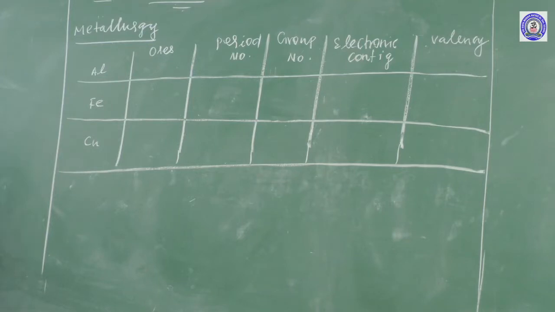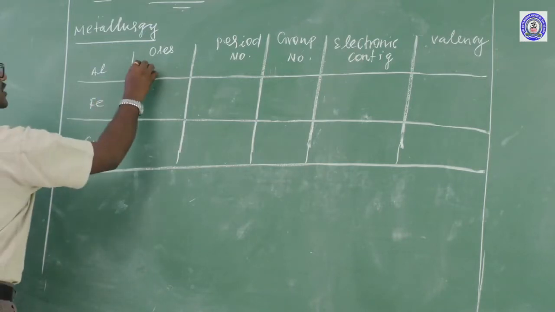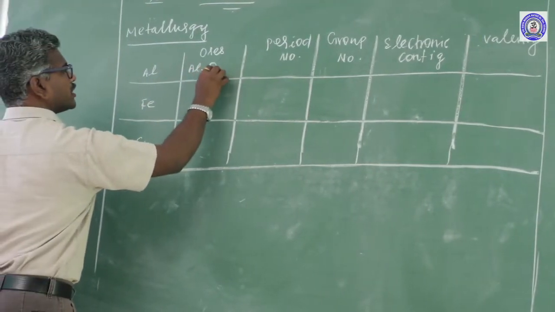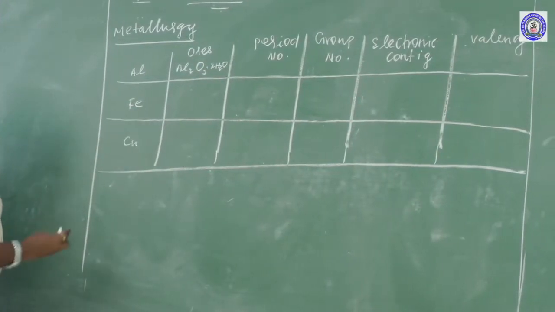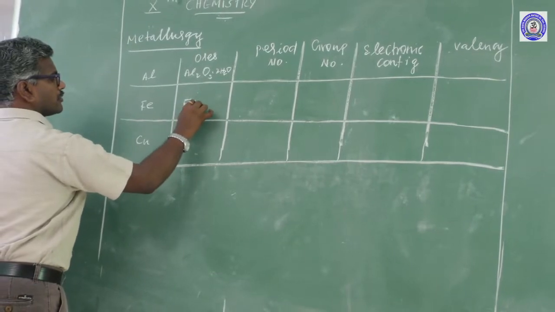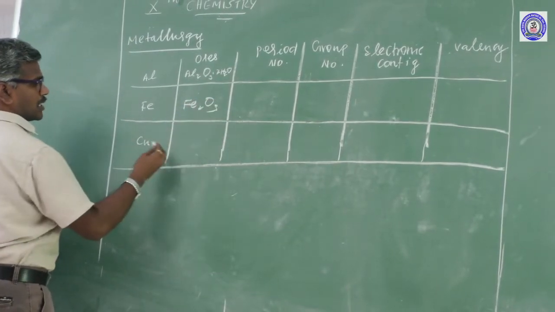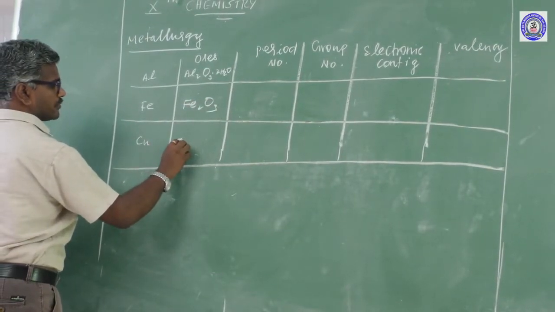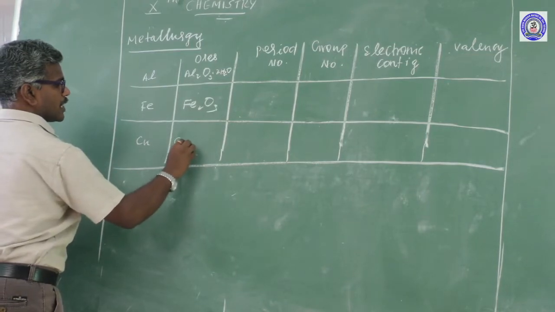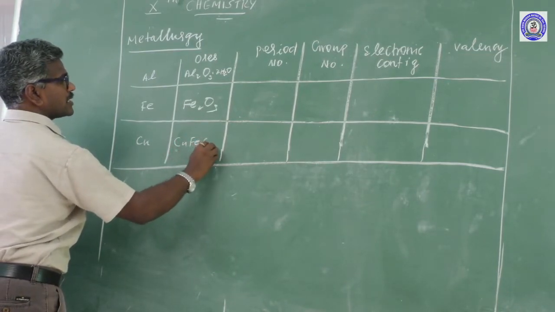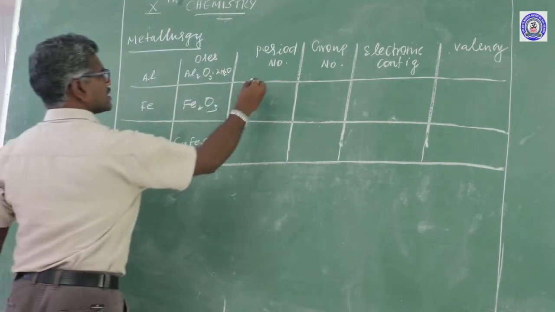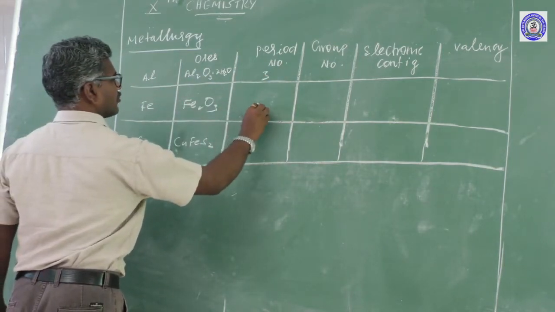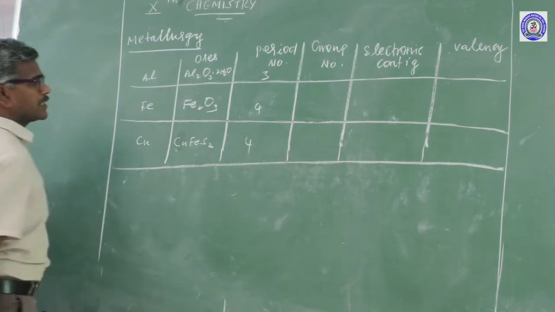First one is aluminium. Major ore Al2O3 . 2H2O. Iron. Major ore Fe2O3. Copper. Major ore CuFeS2. Next, period number. Aluminium is third period, iron is fourth period, copper is fourth period.